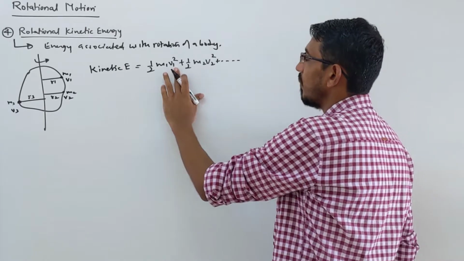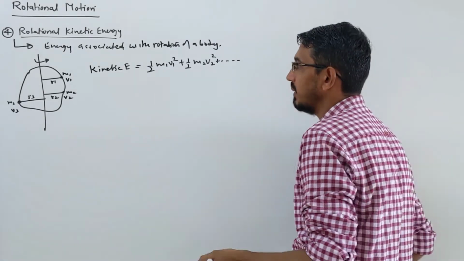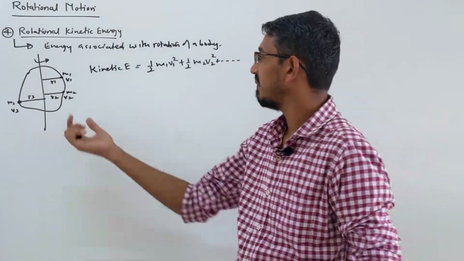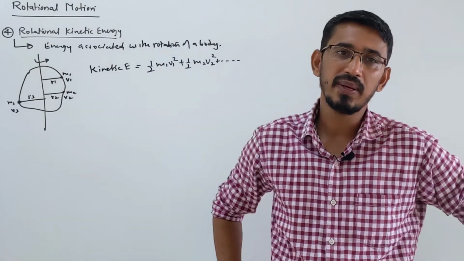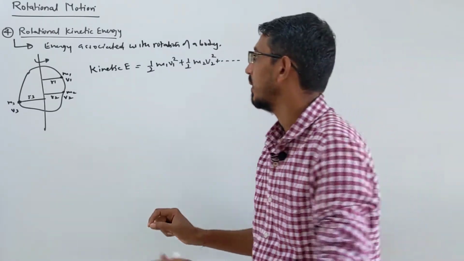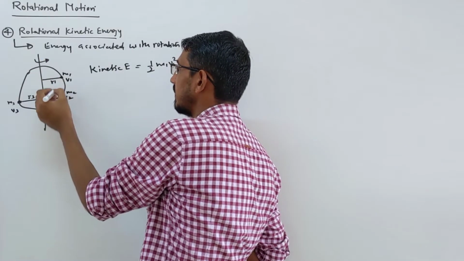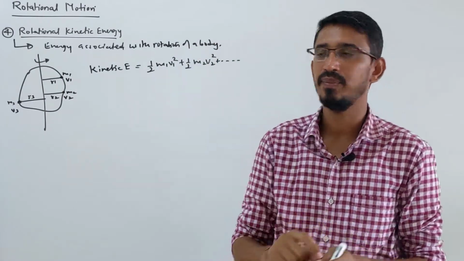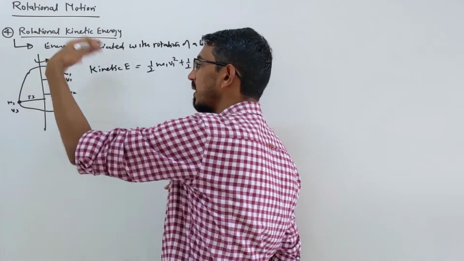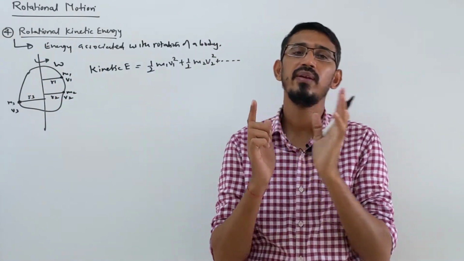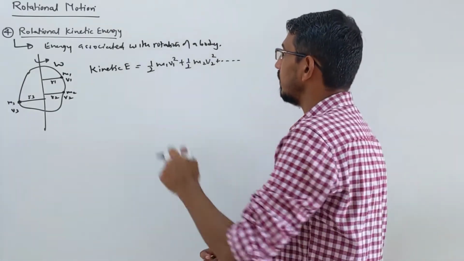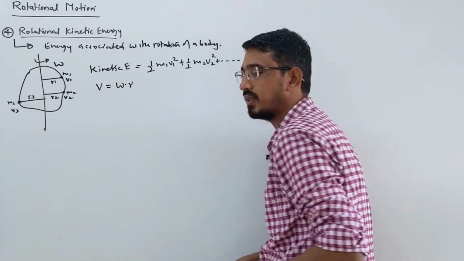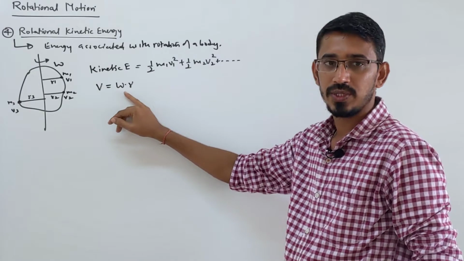Now we write this v in terms of omega, the angular velocity. The linear velocity of all these particles will be different, but the angular velocity will be exactly the same, because every particle covers the same angle in the same time. But linear velocity depends on the distance from the axis of rotation. This particle is at some distance r1, that one at r2; these distances are different, so the linear velocity will be different, but the angular velocity is exactly the same. Every particle is spinning around that axis of rotation with angular velocity omega. We know the relation between linear velocity and omega: v is equal to omega into r, angular velocity into radius.